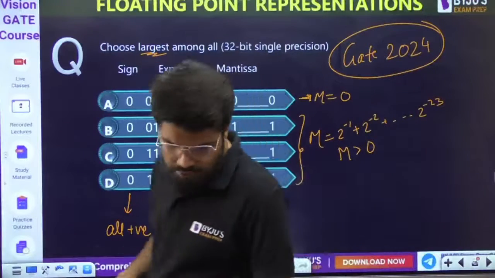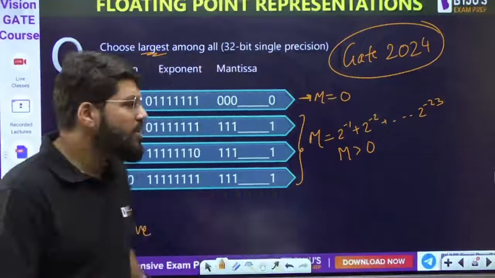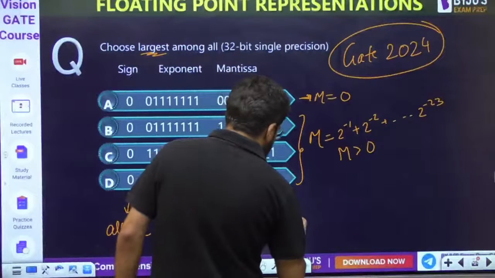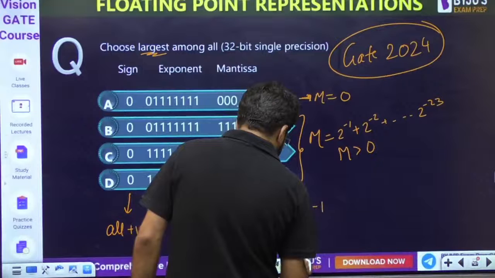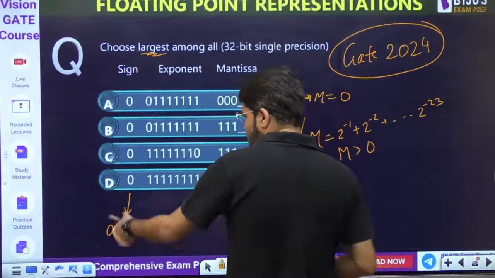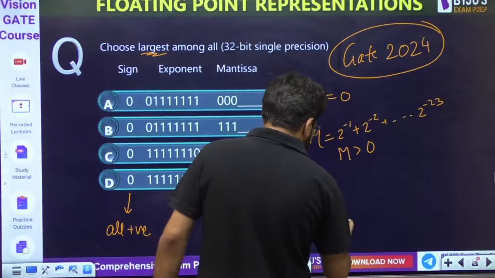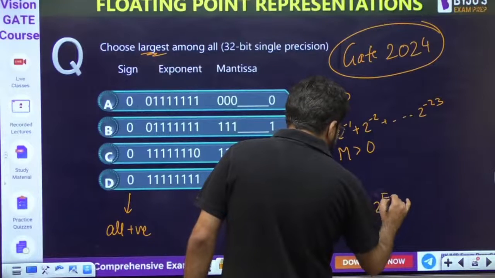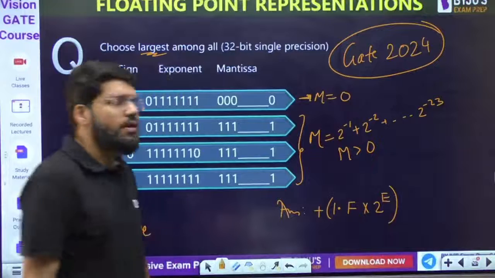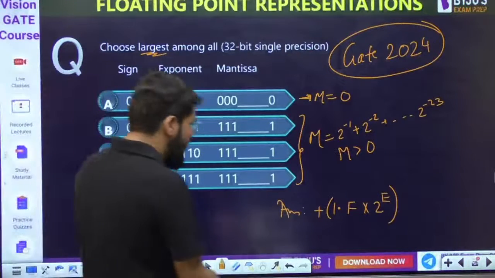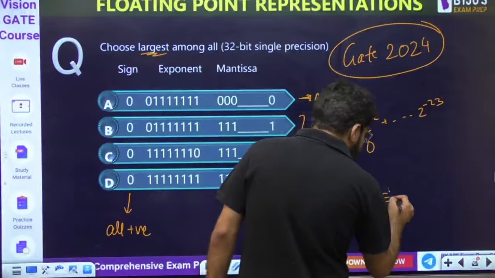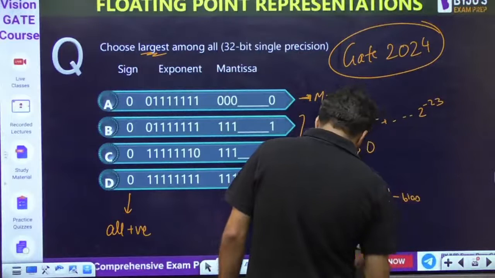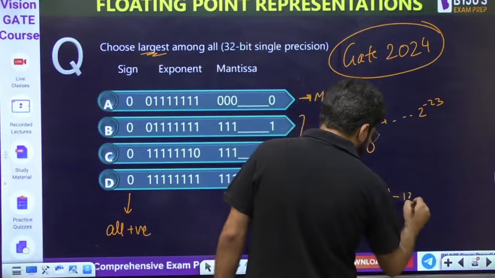Now you have to compare the exponent. How do you write down the answer? Minus 1 power 0, so plus 1 point fractional part into 2 raised to the power exponent, where the actual exponent is E dash minus bias. The bias is 127.